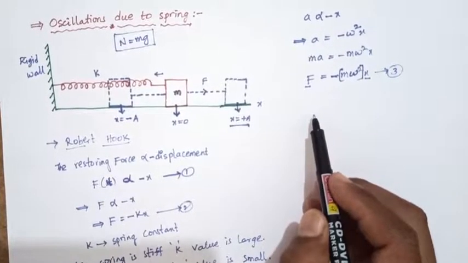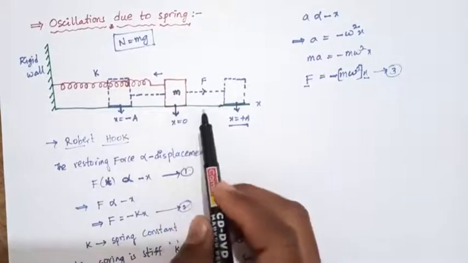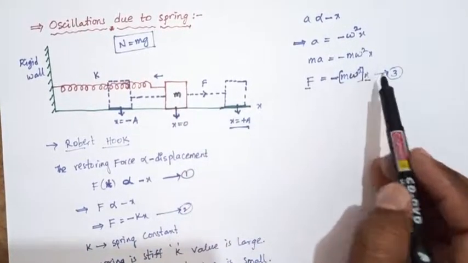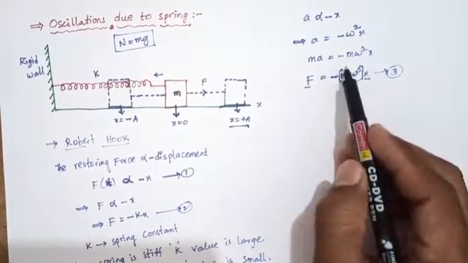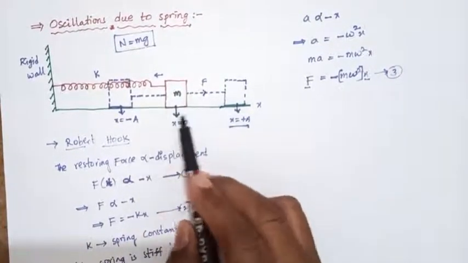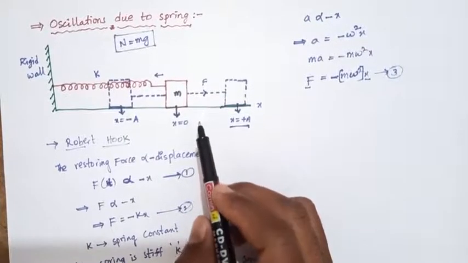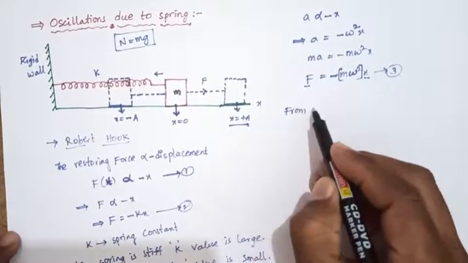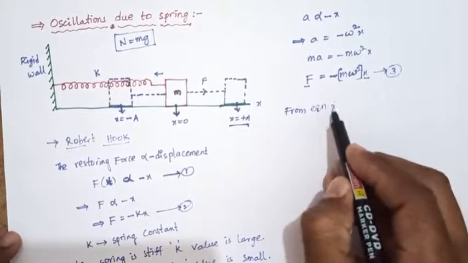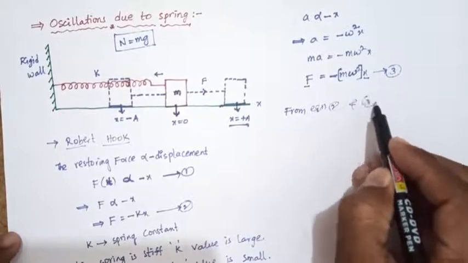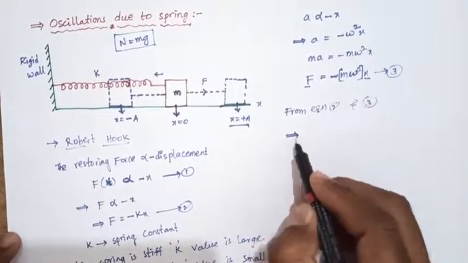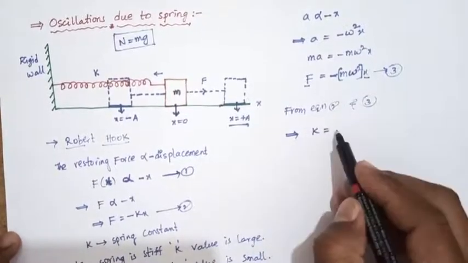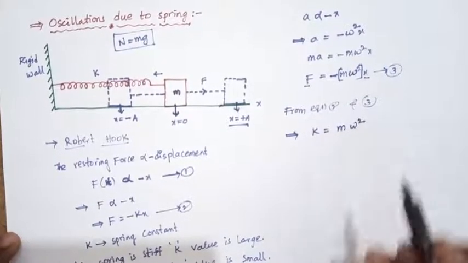So here the spring executes simple harmonic motion, from equation number 3 and equation number 2. From equations 2 and 3, we can write k equals m omega square.